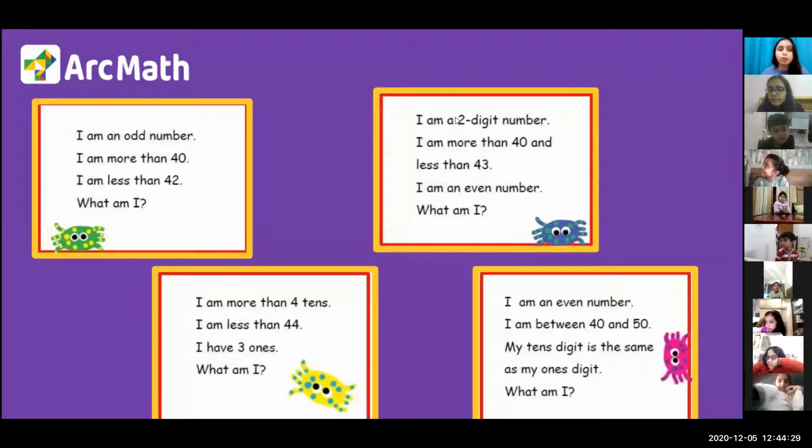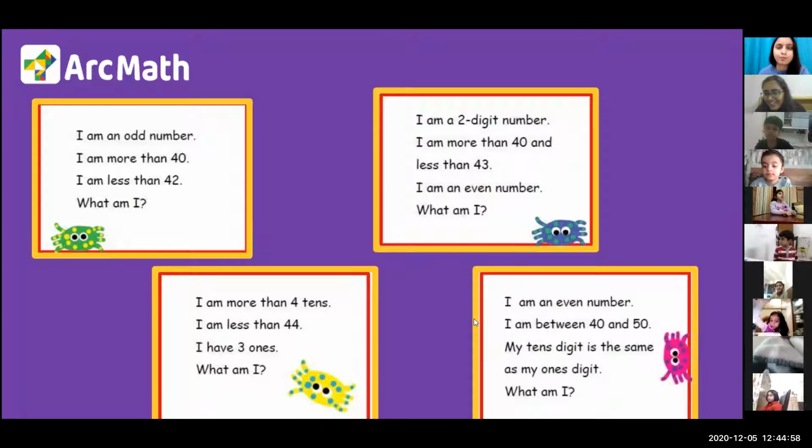Now, last problem. Let's solve the last problem of this slide. So here, I am an even number. I am between 40 and 45. My tens digit is the same as my ones digit. Who am I? Tens and ones digit same है और वो 40 and 50 के कहीं between lie करता है और वो even number है. क्या number हो सकता है वो?